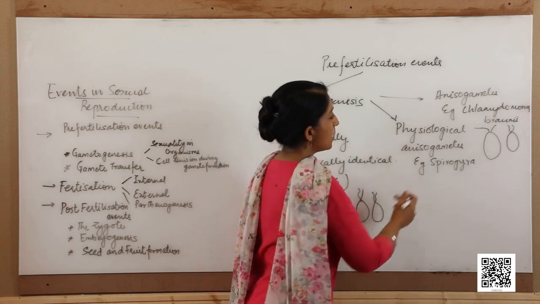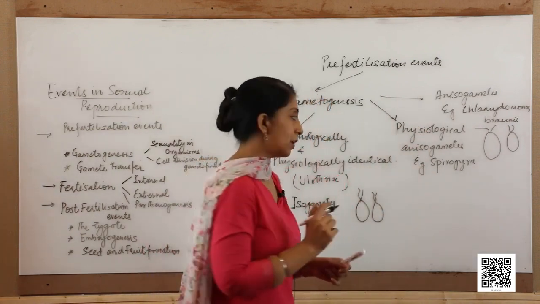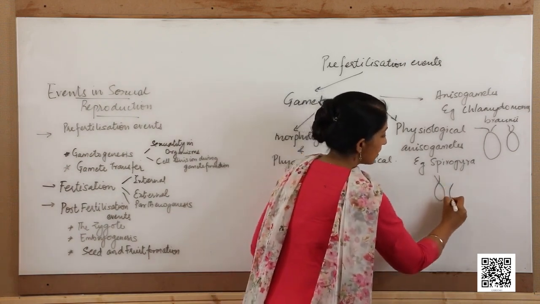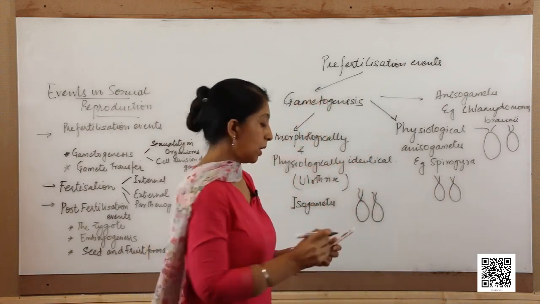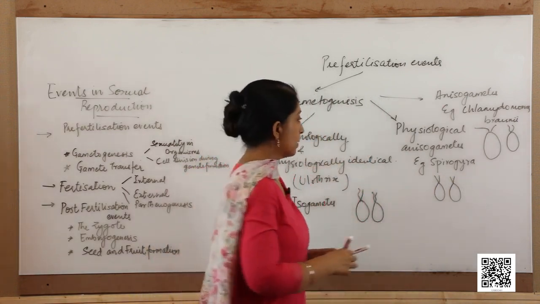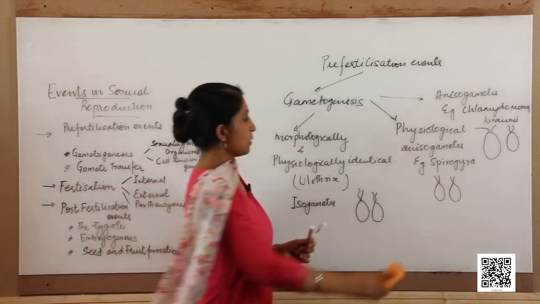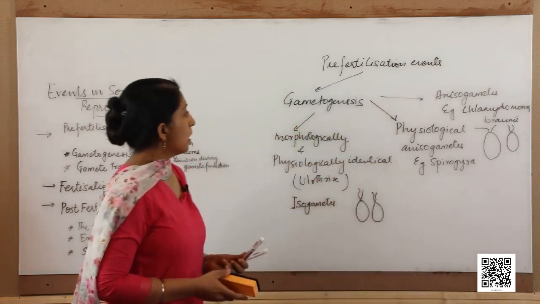Whereas isogametes are morphologically the same and only different in their physiology. So, if these are two gametes, they are the same but different in their size. Basically, it is seen in the filamentous alga Spirogyra. So, probably we should not represent it in this manner.